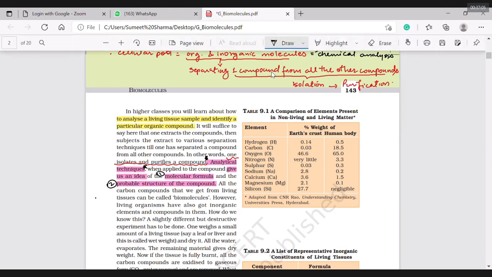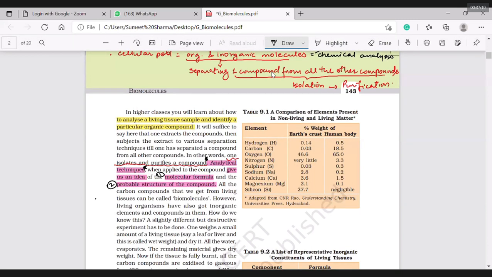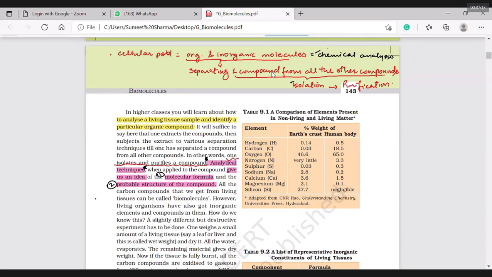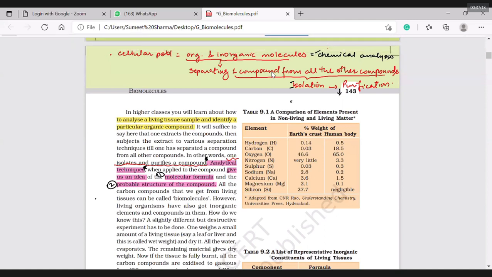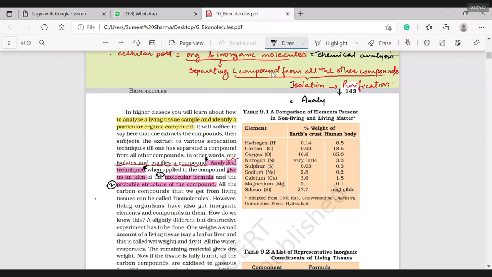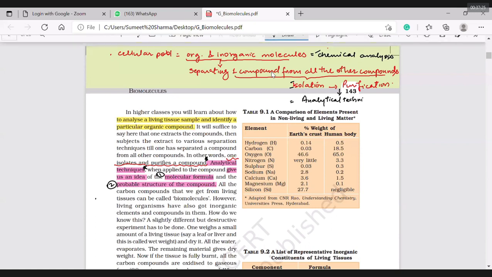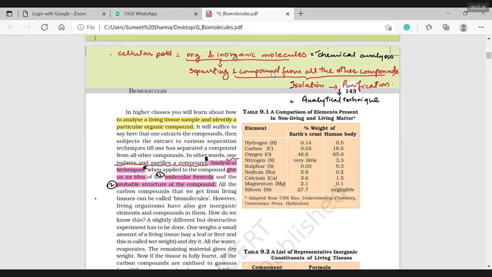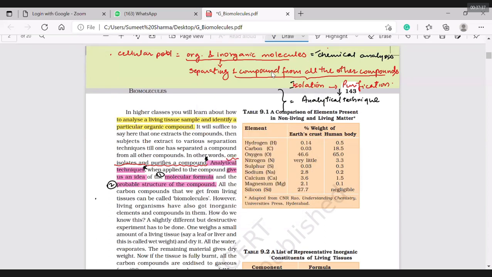This will be the first step. After isolation and purification are done, thereafter I can go for analytical techniques, for knowing the molecular formula and probable structure.